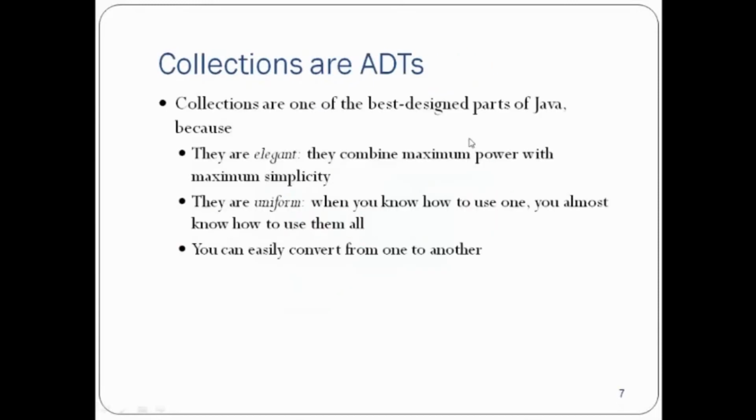Okay. Now collections are ADTs. ADTs means abstract data types. Collections are one of the best designed parts of Java because they are elegant. They combine maximum power with maximum simplicity. They are uniform. When you know how to use one, you almost know how to use them all.